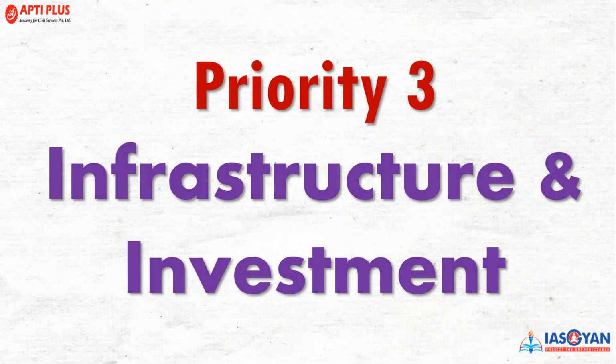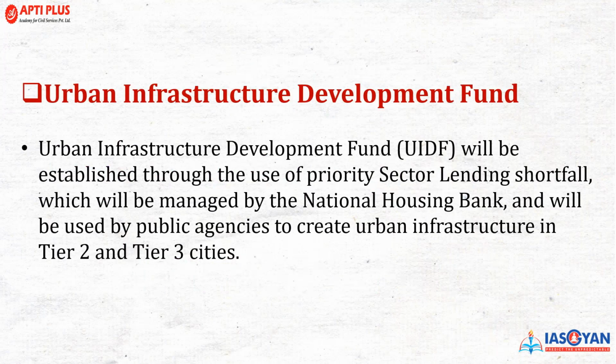Now, the third priority among them is infrastructure and investment. So there's an urban infrastructure development fund that will be established through the use of priority sector lending known as PSL, and the shortfall will be managed by the National Housing Bank, and it will be used by the public agencies to create urban infrastructure in tier 2 and tier 3 cities.